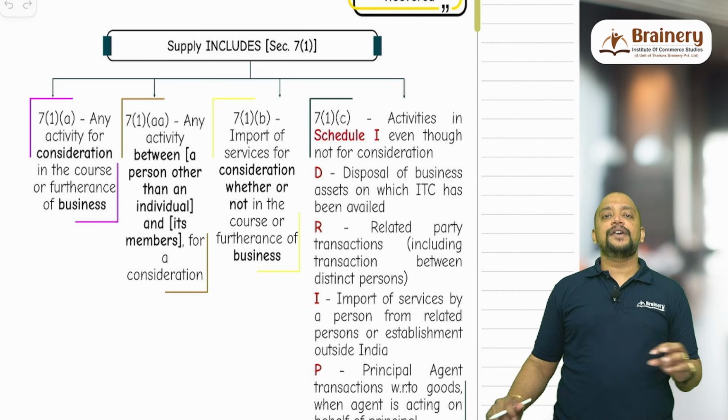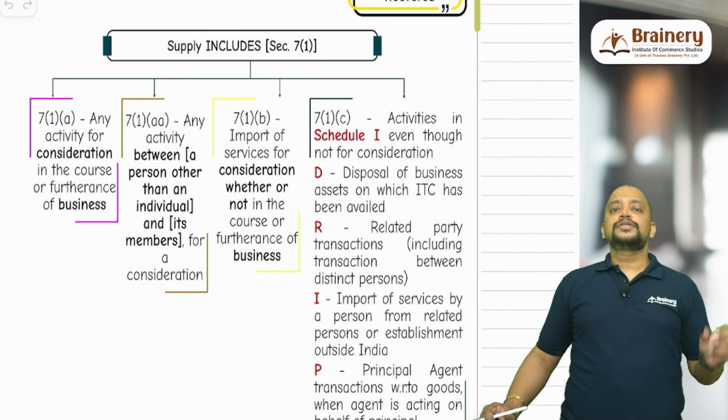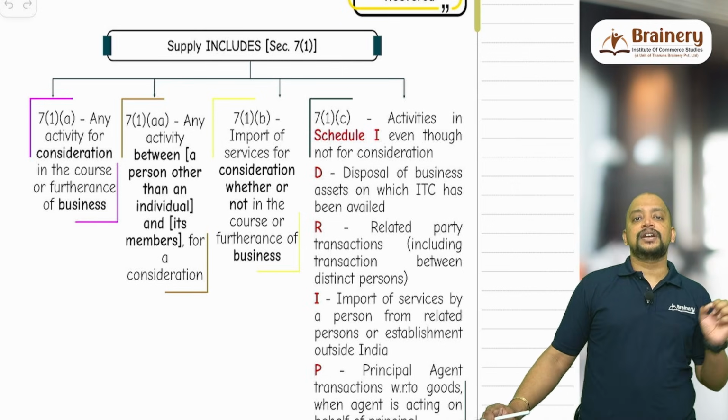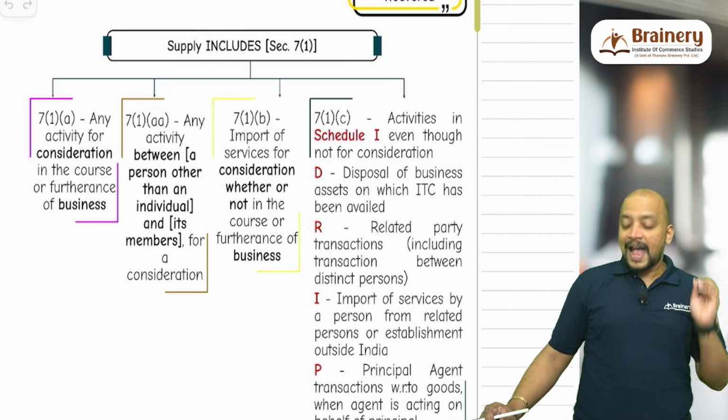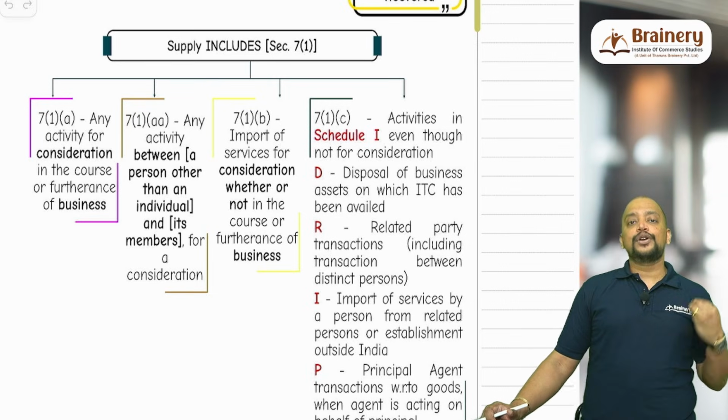Then 7(1)(c), we have some activities in Schedule 1. So whenever we are writing 7(1)(c), we need to write read with Schedule 1 of the CGST Act. Activities in Schedule 1, even though not for a consideration. So what are those activities?